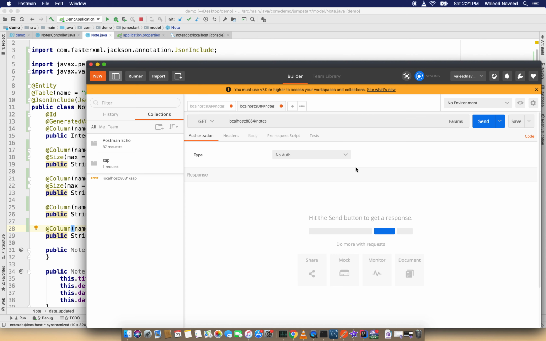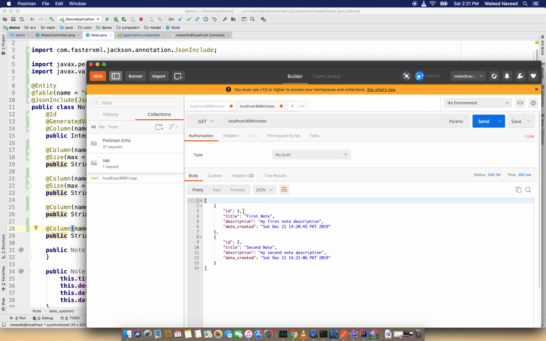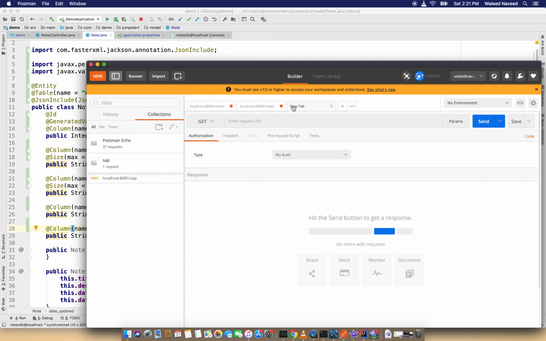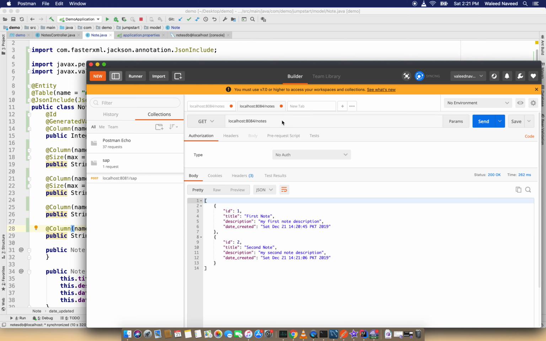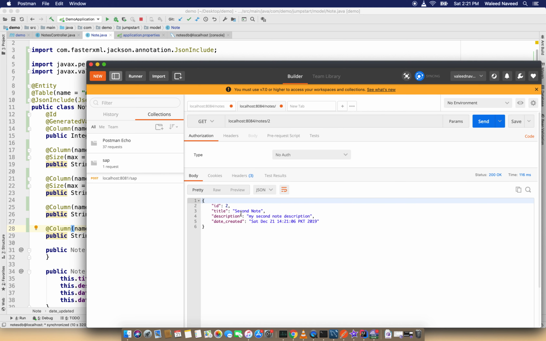This is the get all API, and we get the description of both, my first note description with the date created, and the second note with the date created. Next, if I give an ID, as the ID of the second note is 2, let's give it here. So this is the get note by ID request.